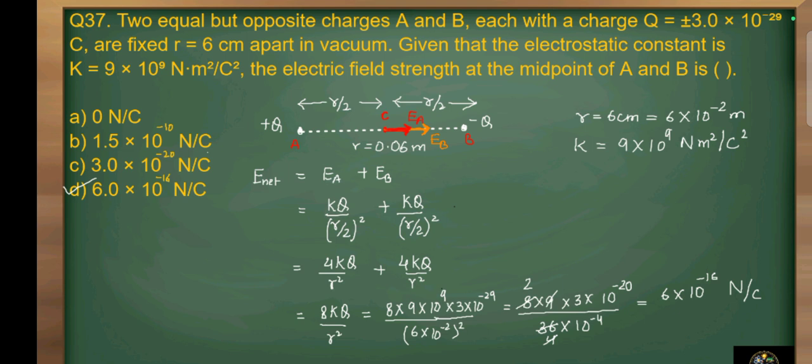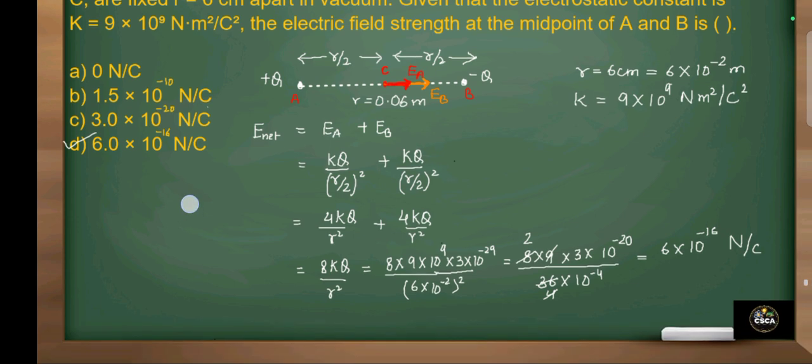So the net electric field at midpoint, that is the point C, will be the net electric field due to point A and net electric field due to point B, and these two electric fields are in same direction, so net electric field gets added. So E will be K into Q divided by R by 2 whole square plus KQ divided by R by 2 whole square, and when we calculate this we will get 4 times K into Q divided by R square plus 4 times K into Q divided by R square. So the total will become 8kq divided by r square.